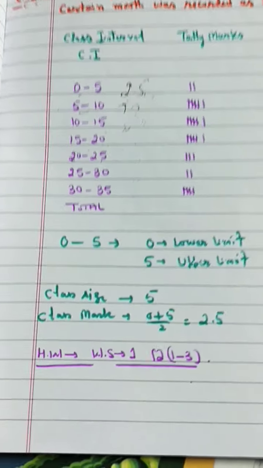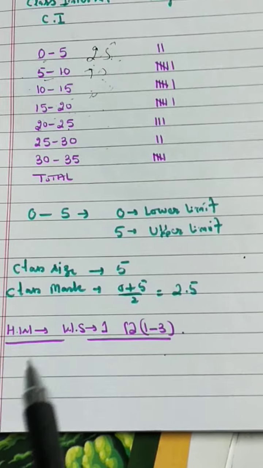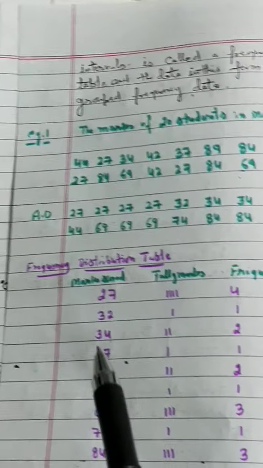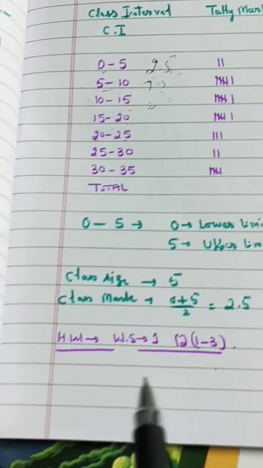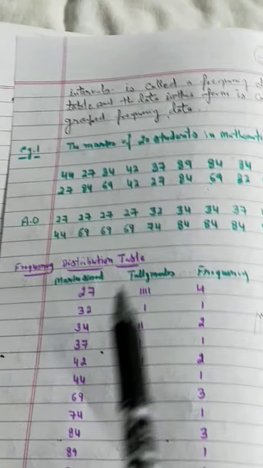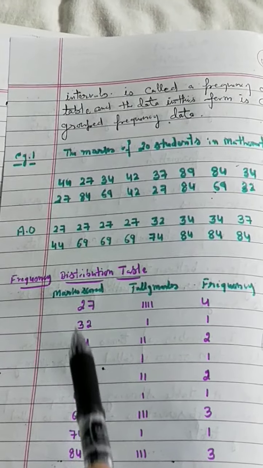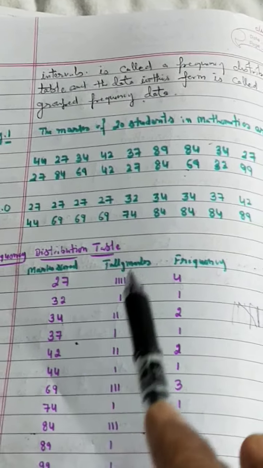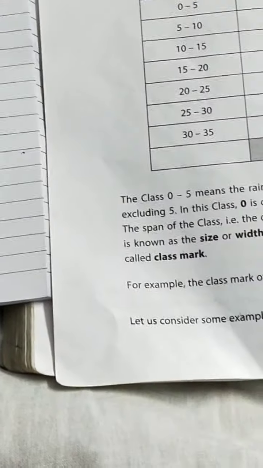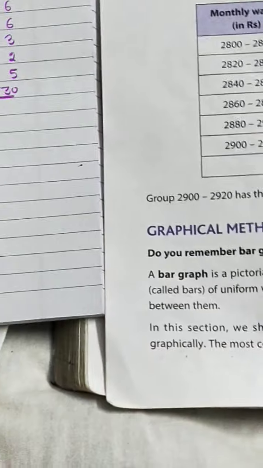After that you can start your worksheet. First do question first, second and third. This is similar to this. First, second, third questions belong to only the frequency distribution table. In this you can write the subject, what is given here, marks scored, marks obtained, tally marks and frequency. And after that I will go for the fourth sum. Next, the fourth sum, I will solve myself, but you have to solve these three sums.